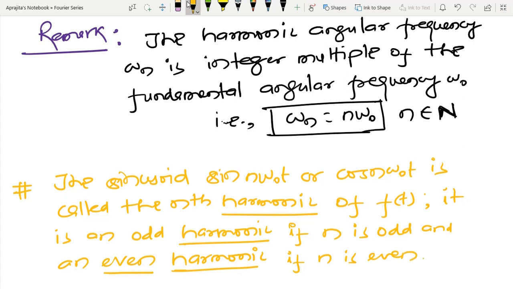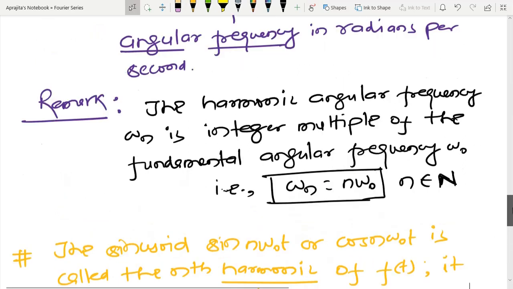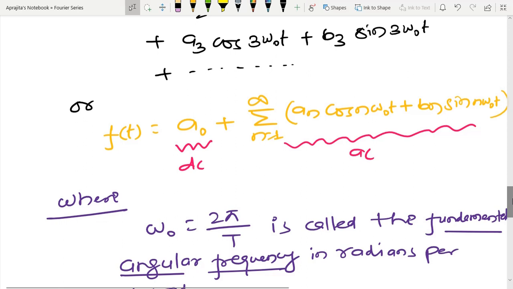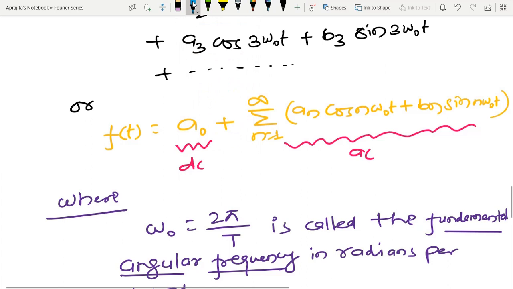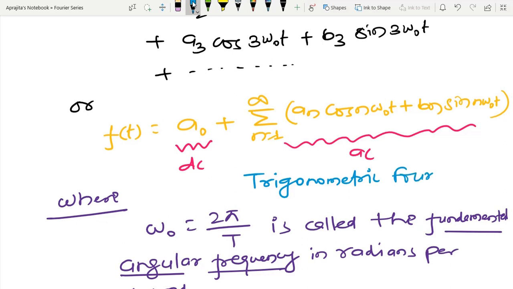And since sine and cosine terms are present in this particular series, this series is also known as the trigonometric Fourier series.